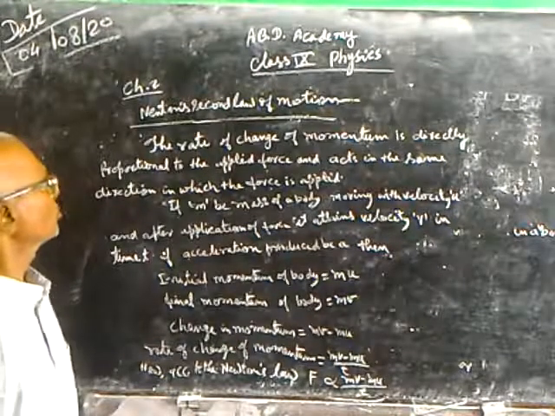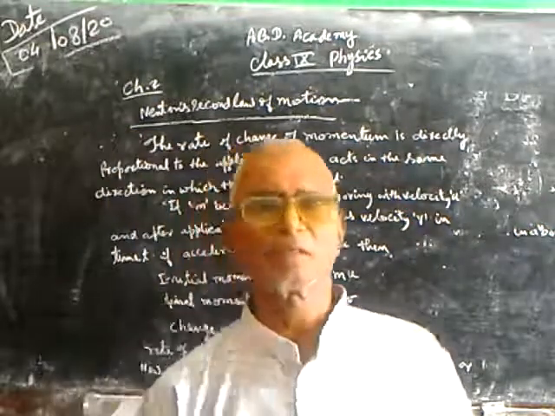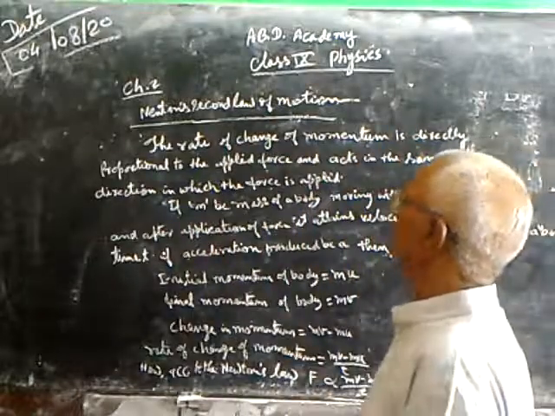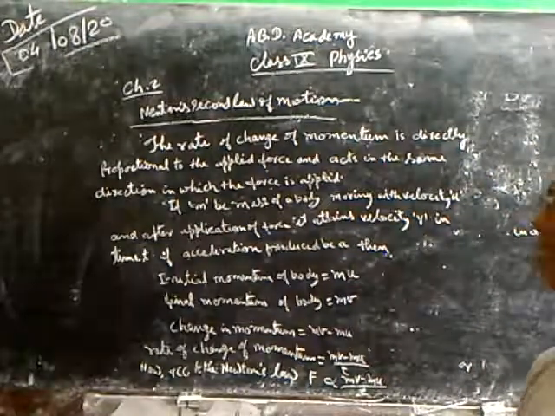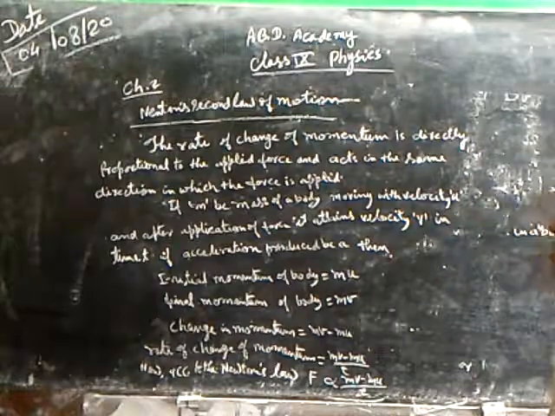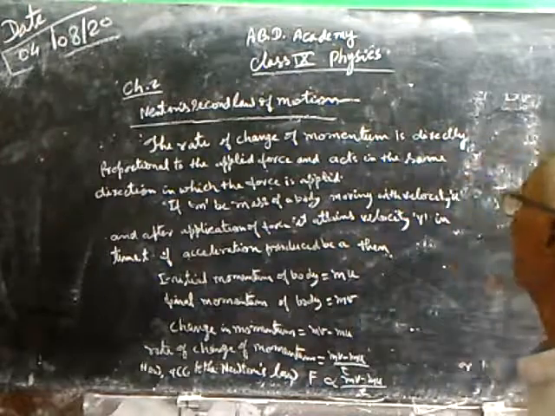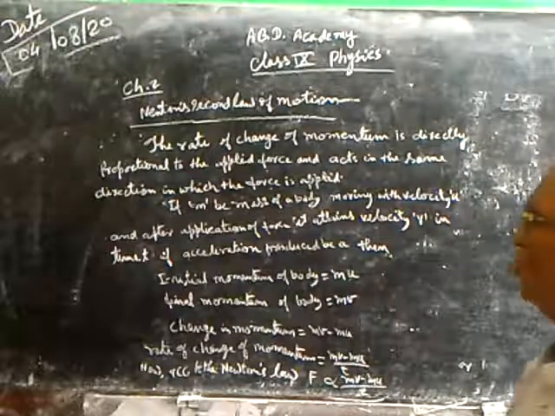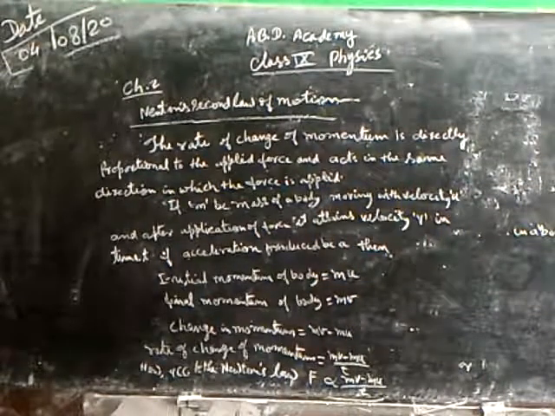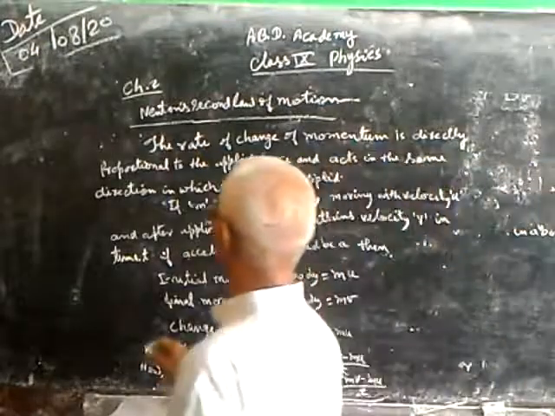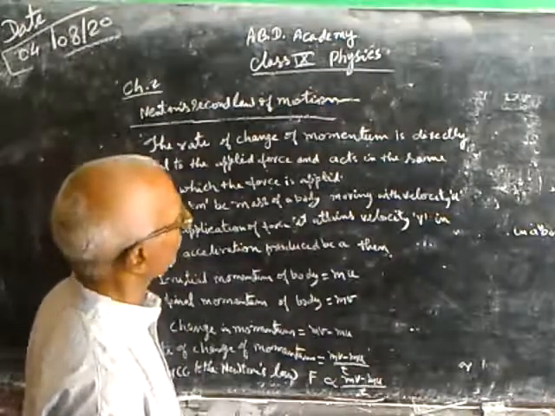Newton's second law of motion. The rate of change of momentum is directly proportional to the applied force and acts in the same direction in which the force is applied. If m be the mass of the body moving with initial velocity u, and after application of the force it attains velocity v in time t, and if acceleration produced is a,